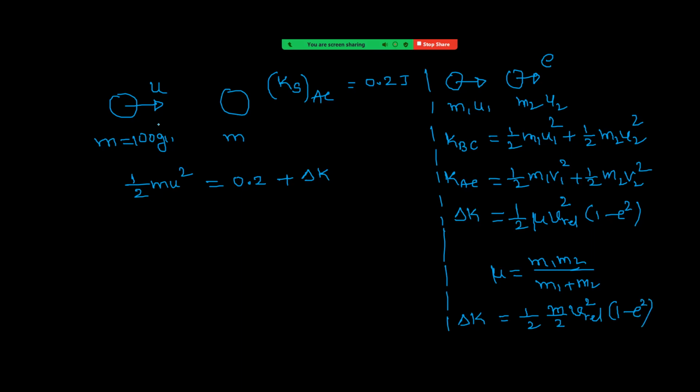In this case, v relative is equal to u. How much is v relative? Because one is at rest, u minus 0, that is equal to u.